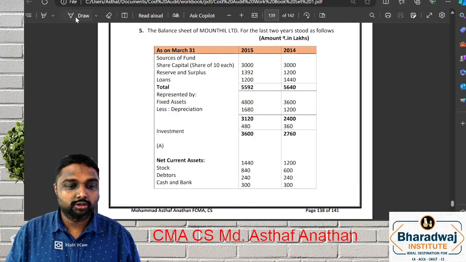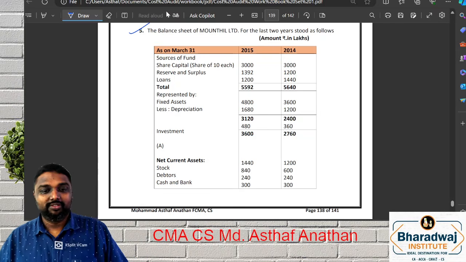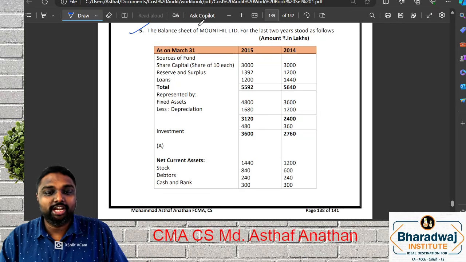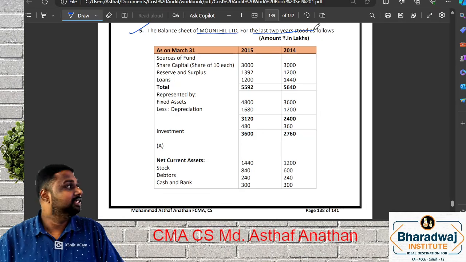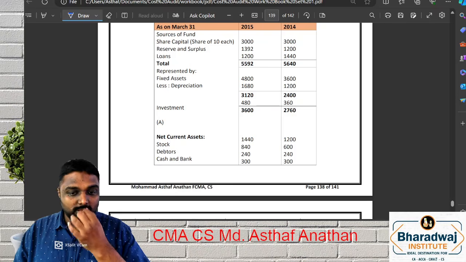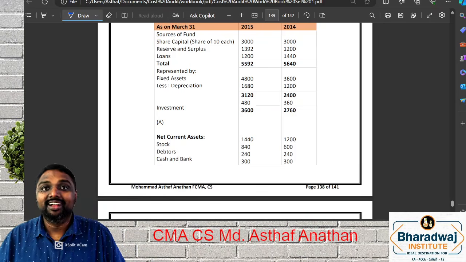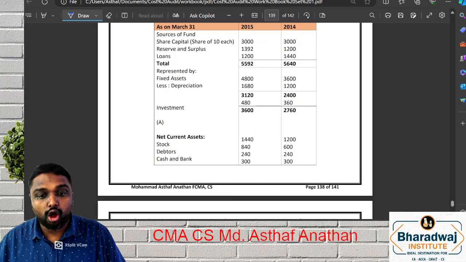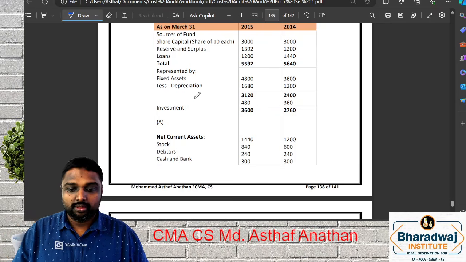We'll go with question number 5. Balance sheet of Mohd Limited for the last 2 years is given below, amount in lakhs, 2015 and 2014. Share capital is given, reserves and surplus, loans, then fixed asset, depreciation, investment.